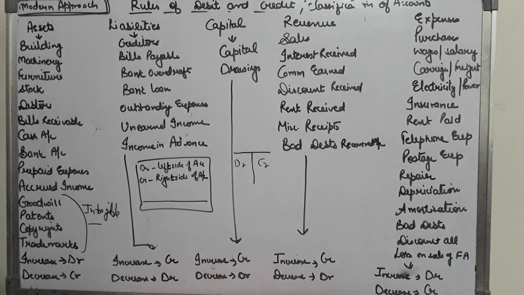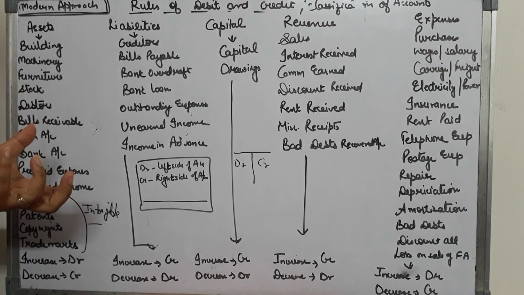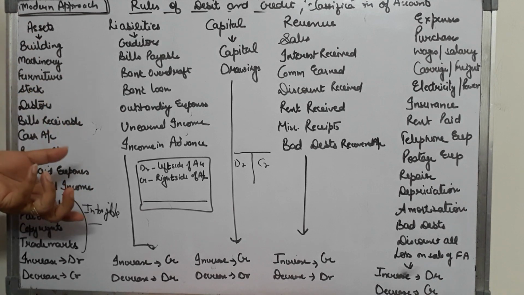Similarly, in the same transaction, cash is also your asset. So when you are purchasing furniture, furniture is increasing, but the cash, the other asset, is decreasing. So your cash is decreasing, it will be credited. Furniture is increasing, it will be debited. But when you are selling your furniture, furniture is being decreased, so furniture will be credited and cash will be debited. So this is how you have to find out what is to be debited and what is to be credited. Any increase in asset is to be debited and any decrease in asset has to be credited. We'll be doing transactions later on, since this is the theoretical part.